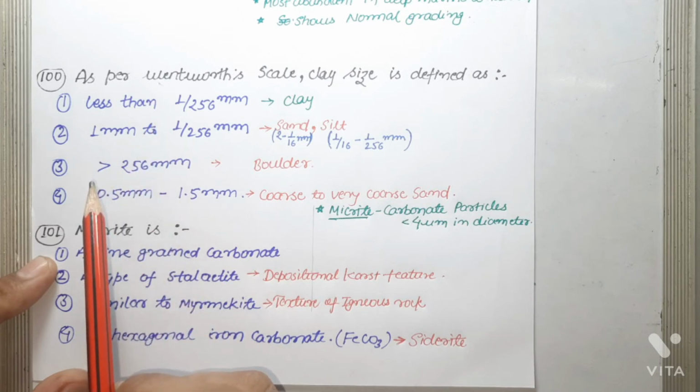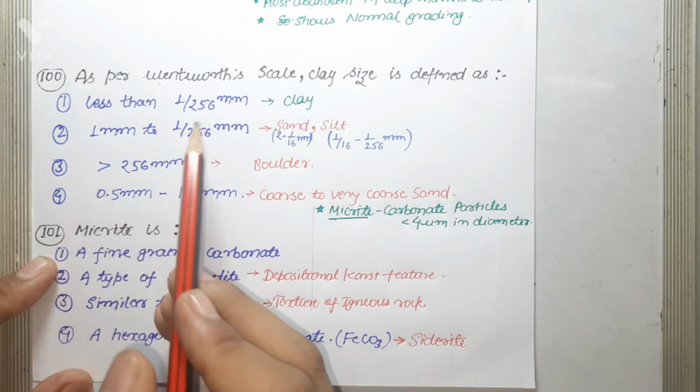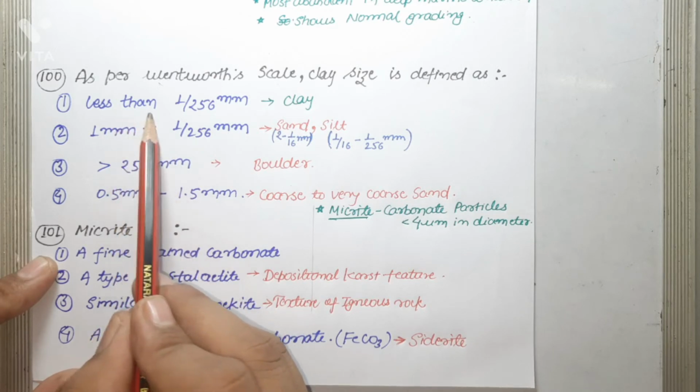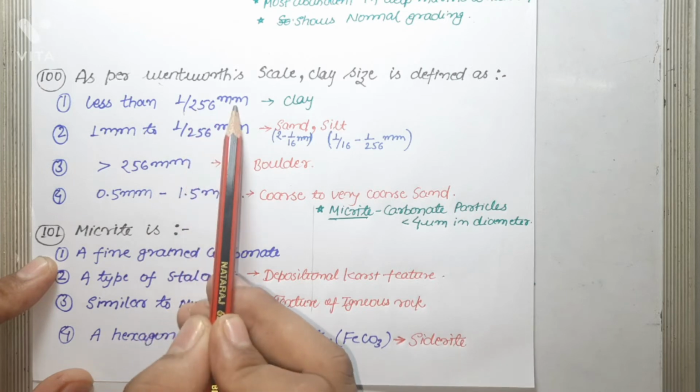It is a geometric scale in which each value is either twice as large as the preceding value or one half as large, depending upon the direction. The scale extends from less than 1/256 mm to greater than 256 mm and is divided into 4 major categories. Grains with grain size less than 1/256 mm are termed clay.